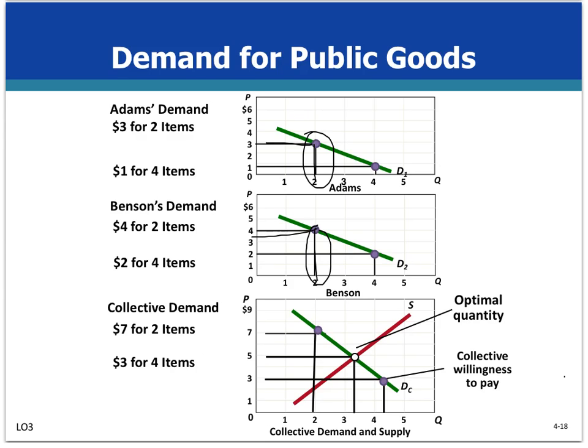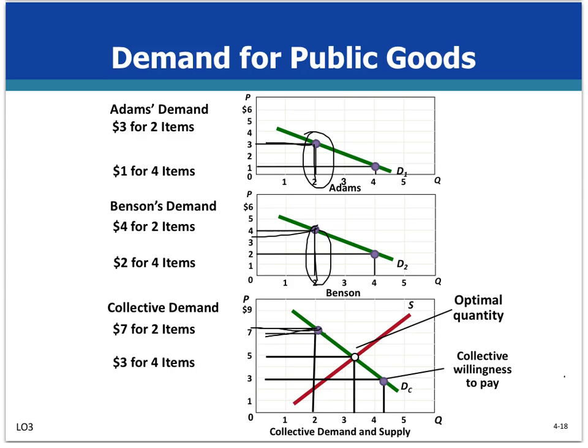So at 2 units of public good, they are willing to pay collectively $7. That is how we find the public demand curve. Okay, collective willingness to pay. We are not horizontally summing the quantities at each given price. We are summing vertically the willingness to pay to get the collective willingness to pay curve.